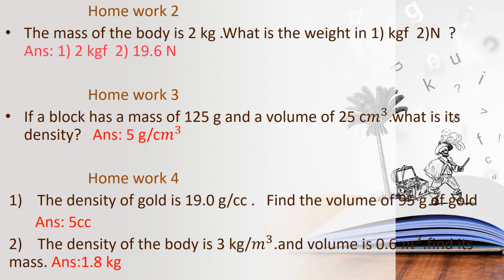And then the next is the homework questions which were given in video 4. What is the first question? The density of gold is 19.0 gram per cc, and the volume of 95 gram of gold, we should find the volume. So how will you find?